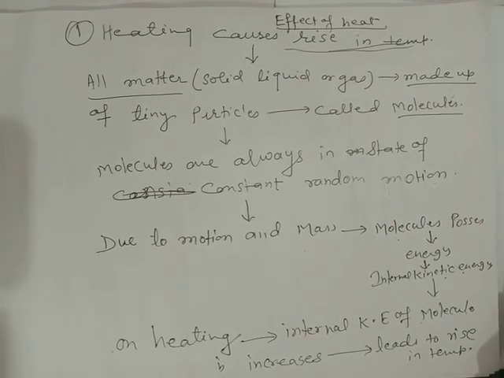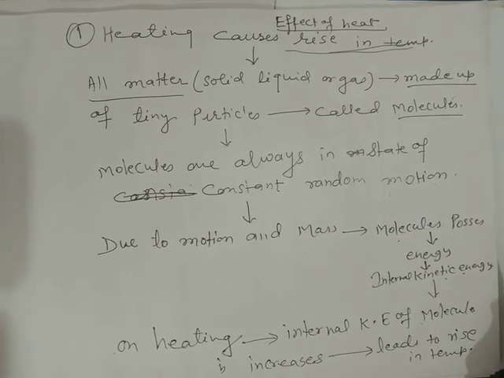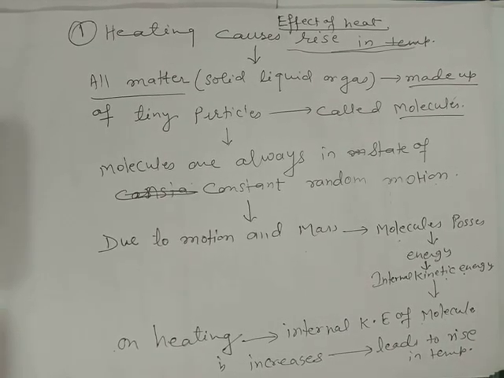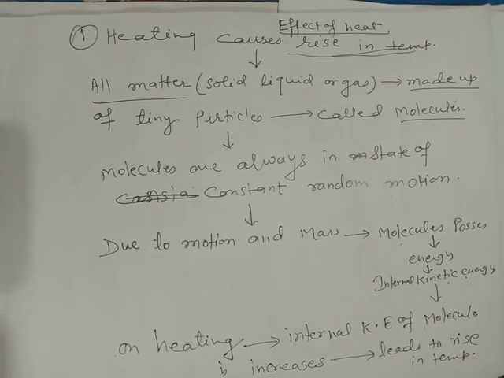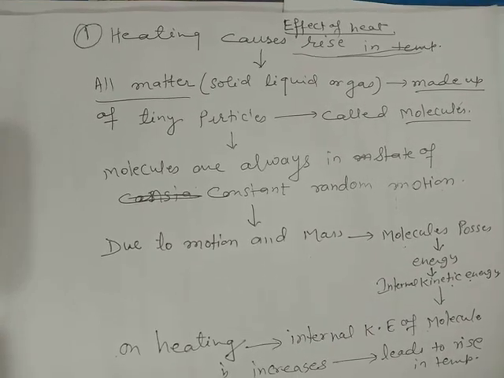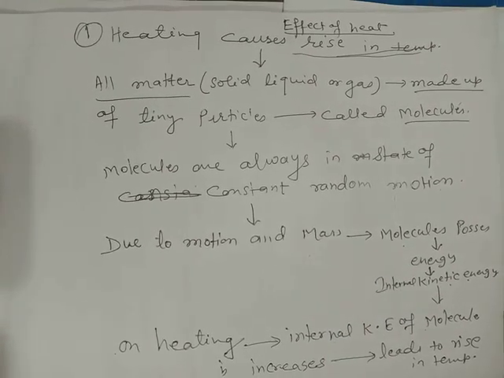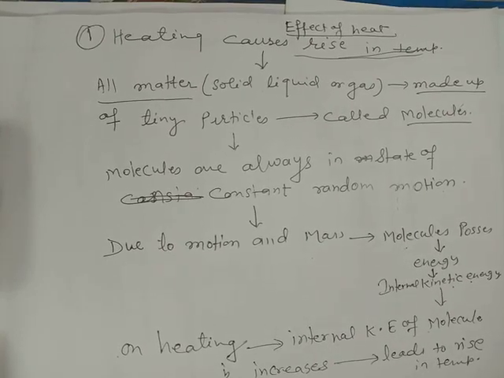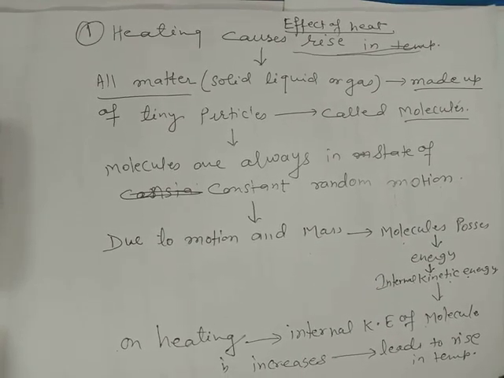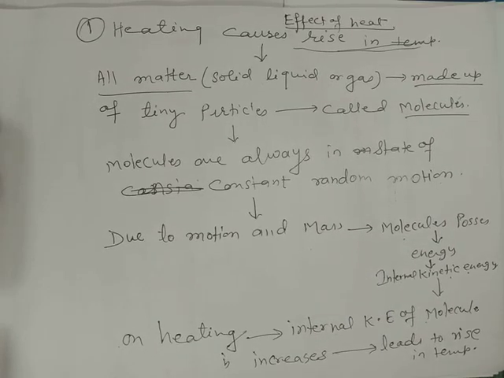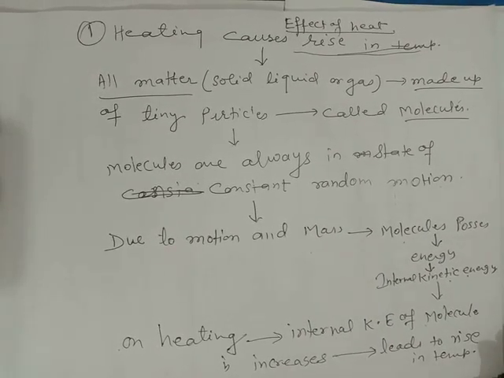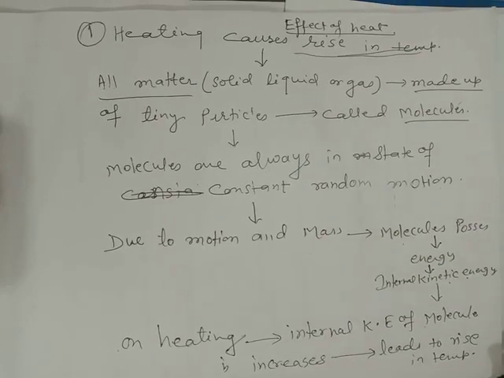Whenever something is heated, it becomes hot. In daily experience, we have seen that when something is heated, it becomes hot, and when it is cooled, it becomes cold. It means heating causes rise in temperature, and cooling causes fall in temperature. Why does it happen? Let us understand.